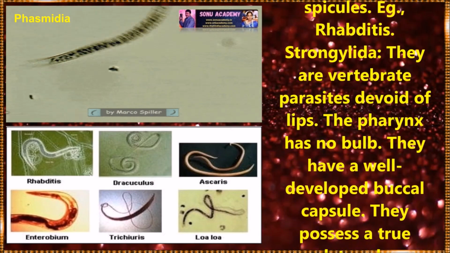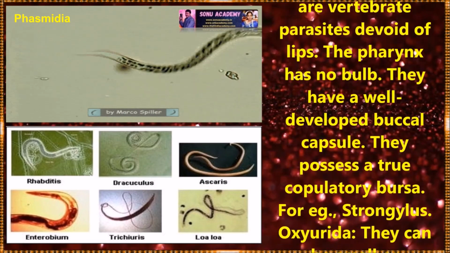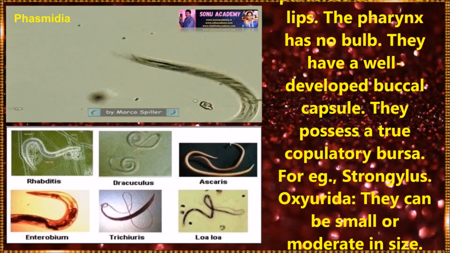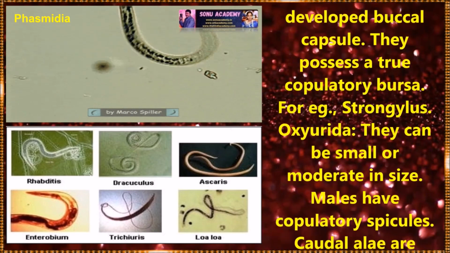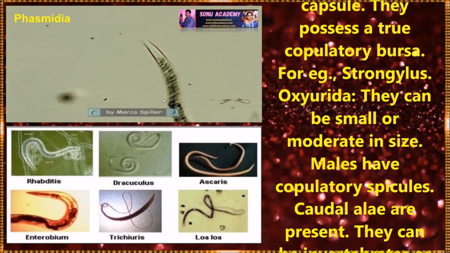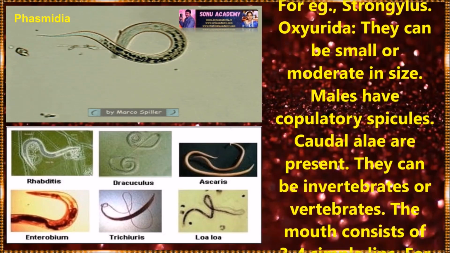Strongylida. These are vertebrate parasites devoid of lips. The pharynx has no bulb. They have a well-developed buccal capsule. They possess a thorough copulatory bursa. Example: Strongylus.